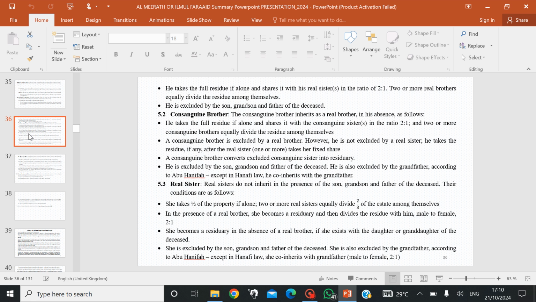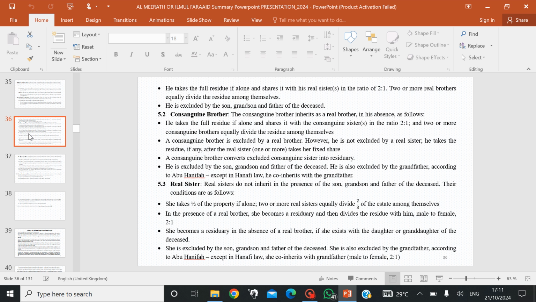Then we come to the consanguine brother, which is the same thing as the paternal brother of the deceased. He inherits as a real brother in his absence. The same way that the real brother shares with the real sister, ratio 2:1, the consanguine brother also shares with the consanguine sister, ratio 2:1. And two or more consanguine brothers equally divide the residue, just as we have with real brothers, two or more dividing the residue among themselves equally.